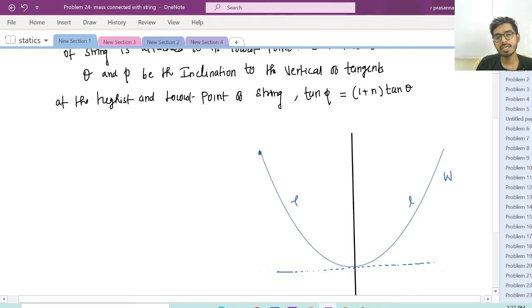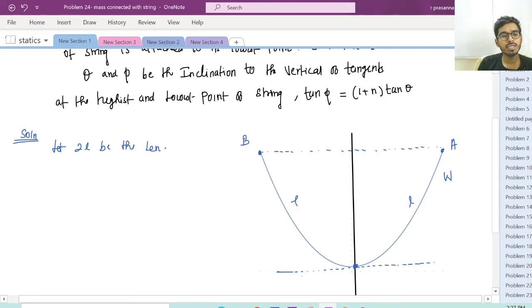Here we have 2 points A and B. Let us assume the length of the string be equal to 2L. Therefore from the lowest point to this point the length is L, and from the lowest point to the other point the length is L again, and let small w be the weight per unit length. You can assume L also, whatever you want, but if I assume 2L the problem will be somewhat easy.